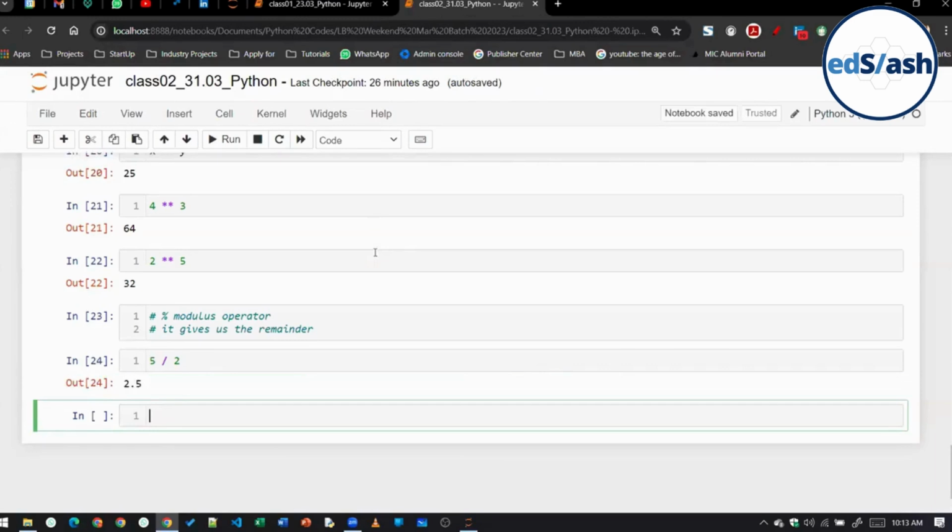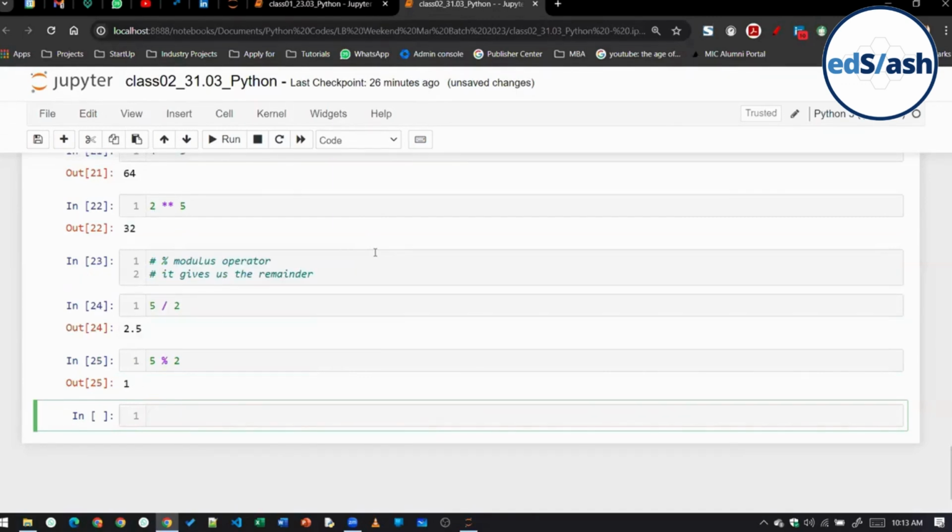But if I write here 5 modulus 2, then what will be the answer, class? 1. Okay. So basically your modulus operator gives a remainder whenever you're dividing some number with another number. So can anyone tell me, class, can anyone of you guess any application, like, why exactly are we studying modulus operator? What is the point of calculating the remainder?